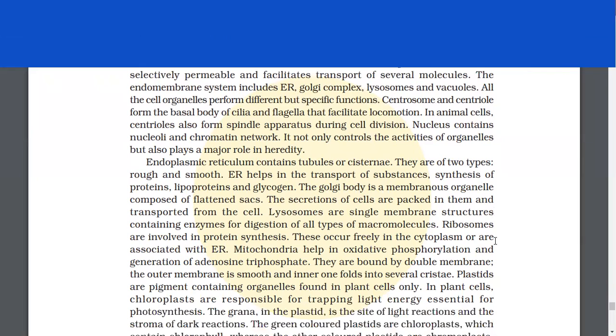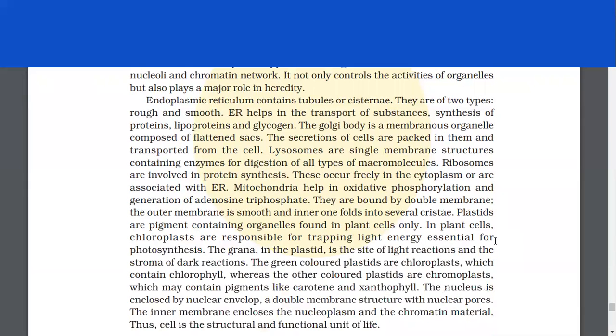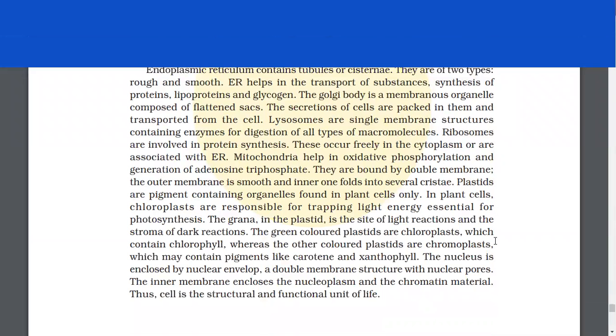Nucleus contains a nucleoli and chromatin network. It not only controls the activities of organelles but also plays a major role in heredity. Endoplasmic reticulum contains tubules or cisternae. They are of 2 types, rough and smooth. Helps in the transport of substances, synthesis of proteins, lipoproteins, and glycogen.